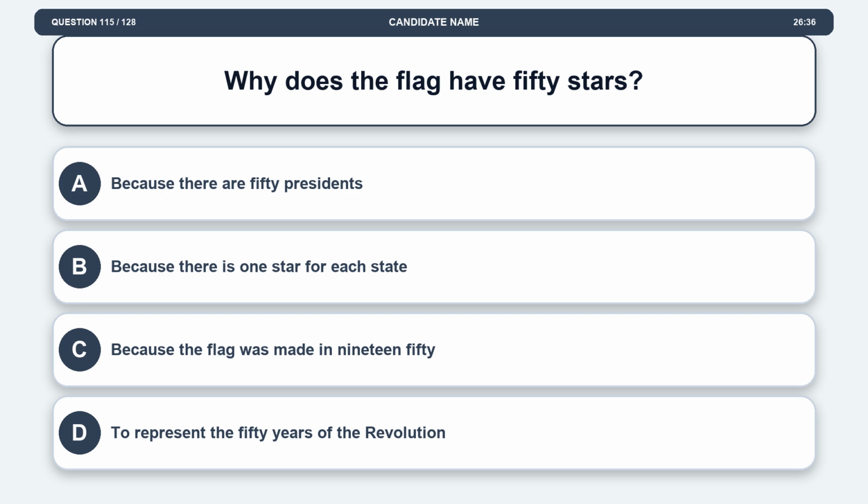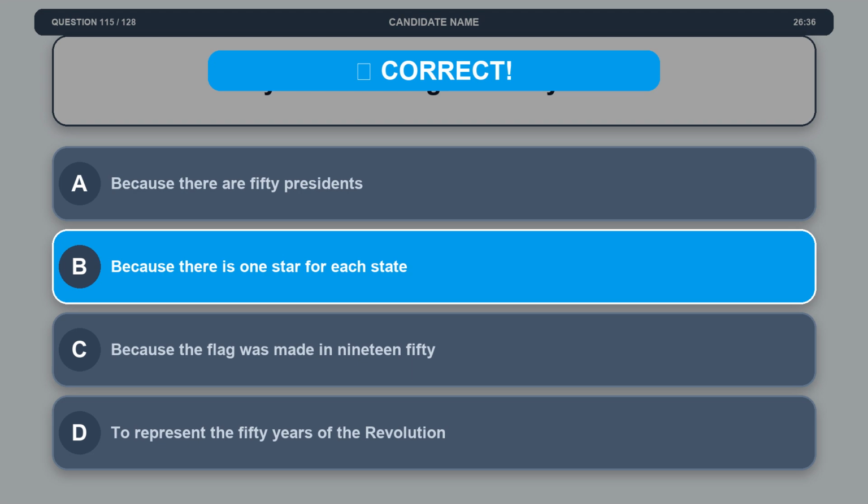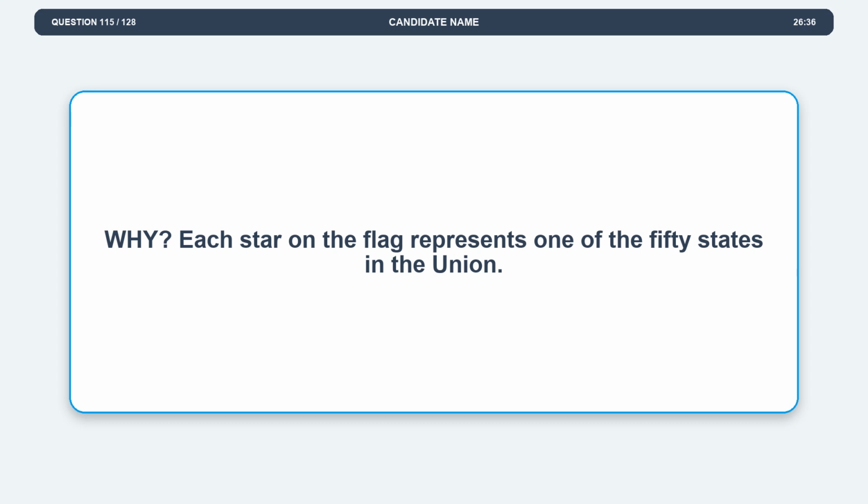Option C, because the flag was made in 1950. Option D, to represent the 50 years of the Revolution. The correct answer is option B, because there is 1 star for each state. Explanation. Each star on the flag represents one of the 50 states in the Union.